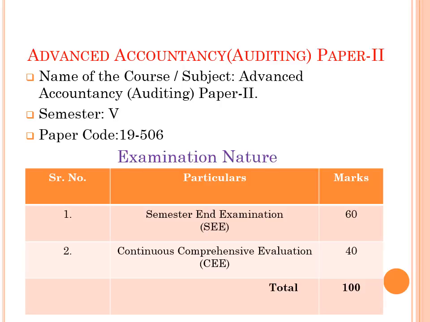Separate head of passing is required. Passing head means what? It means there are 2 heads of passing. One head is continuous comprehensive evaluation and another is semester end examination. If you have passed in one head and failed in another head, you will be declared as fail. Therefore students must take into account we have to pass in both heads of passing.